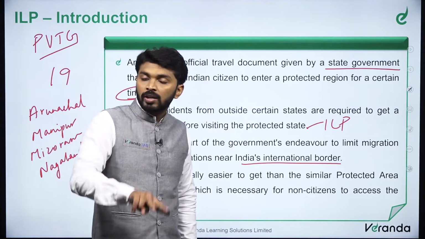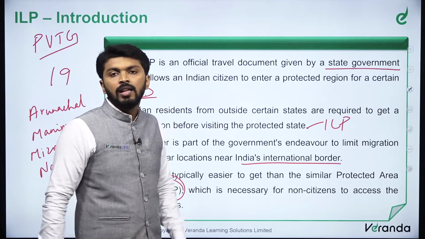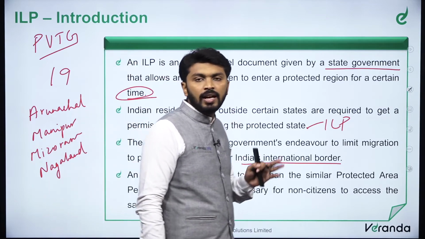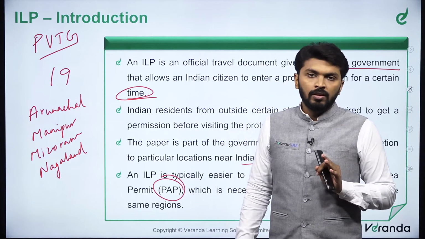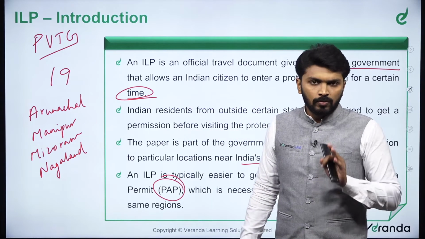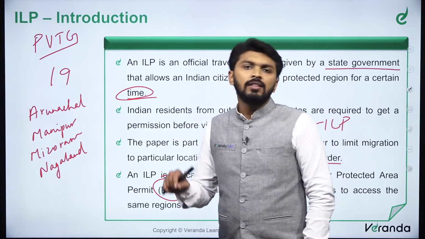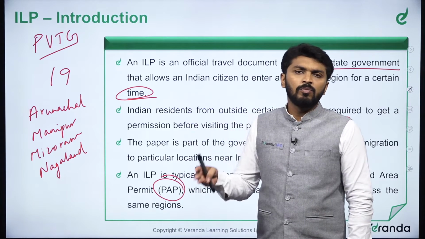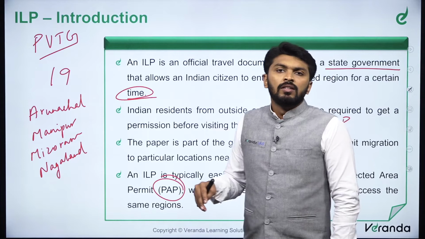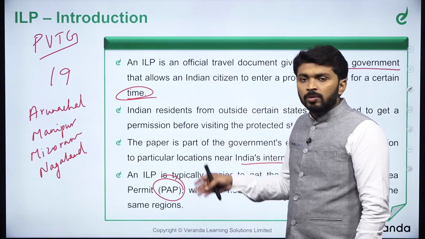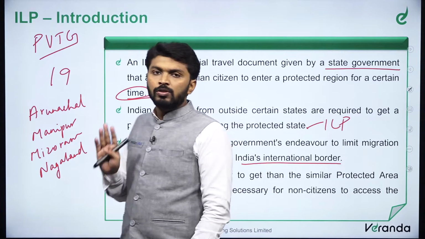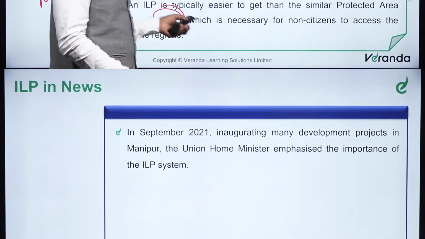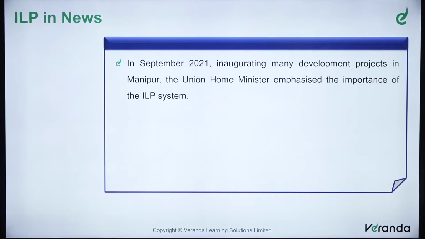In case any foreigner is visiting any of these 4 states, they have to obtain protected area permits because these areas were declared as protected areas, which are out of bounds for foreigners unless there are any compelling reasons for the visit, such as research or medical purposes. Unless there are compelling purposes, foreigners will not be allowed to visit these regions since they are protected areas. So compared to PAP, ILP is much easier to obtain.